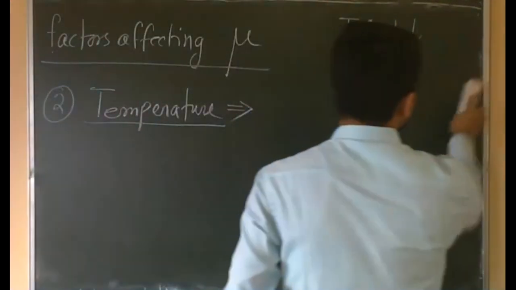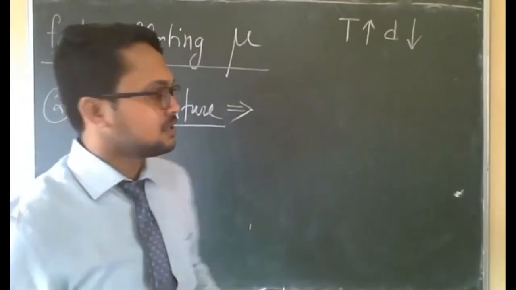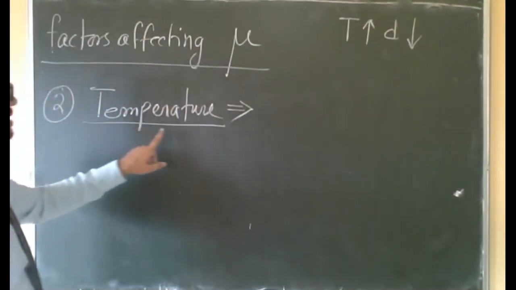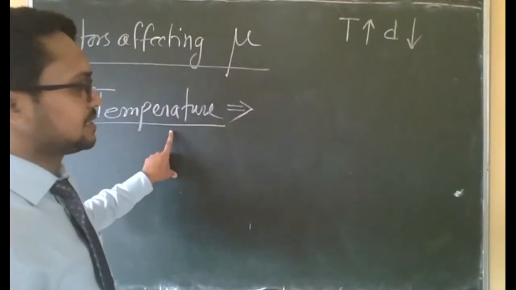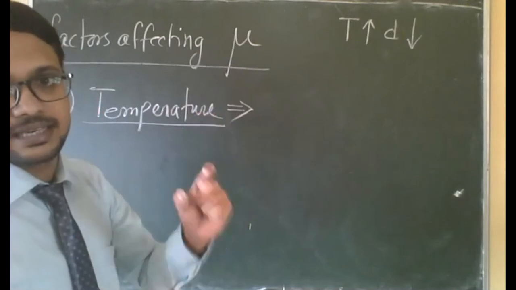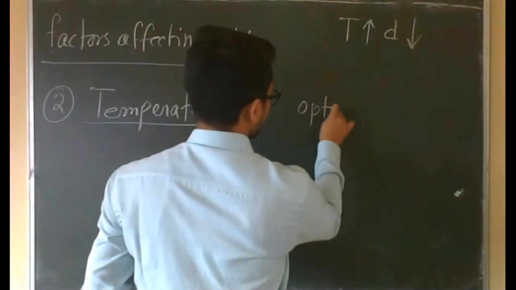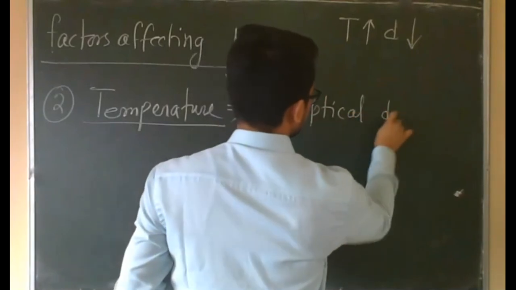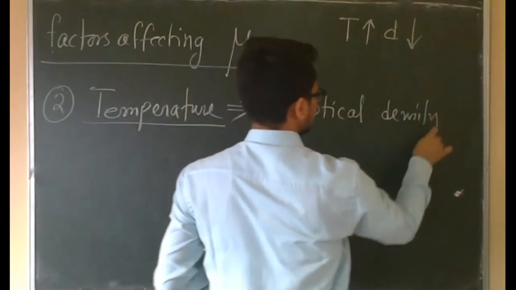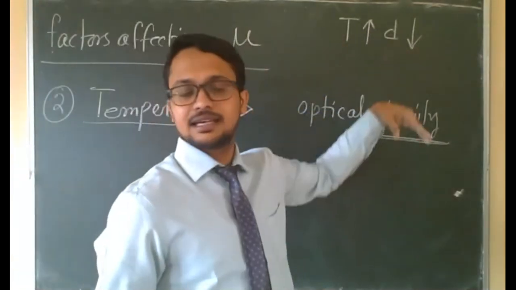In the same way, we can talk about how refractive index depends on temperature. Here density comes again, but under another name: optical density. Don't go too much into this point. Just think about density. If temperature increases, normal density decreases.